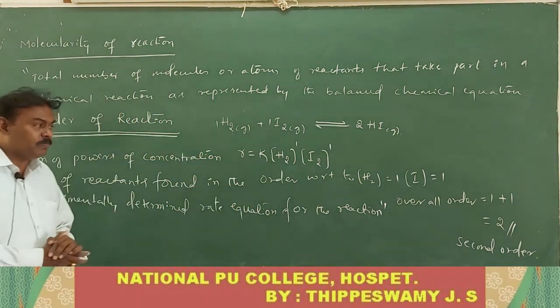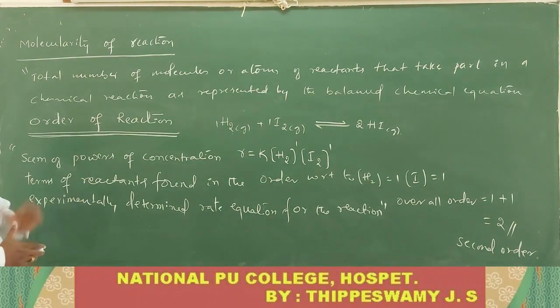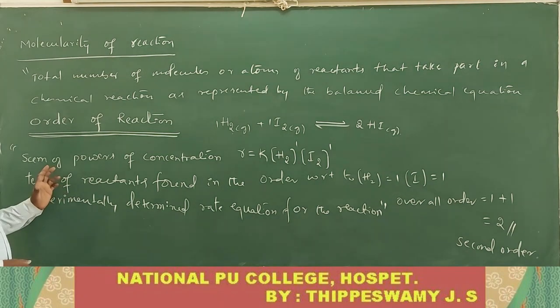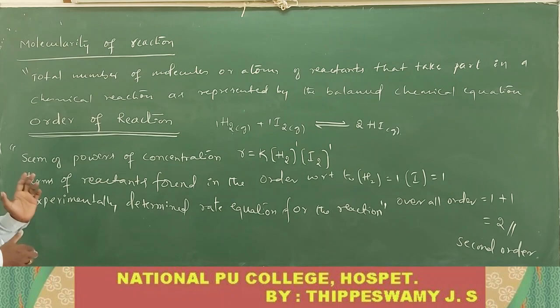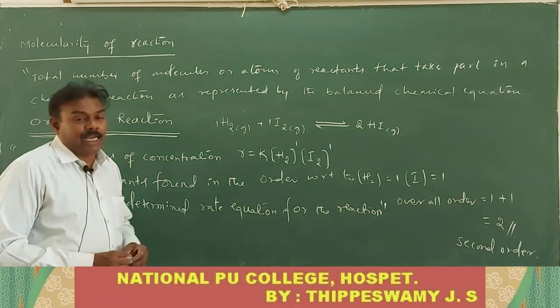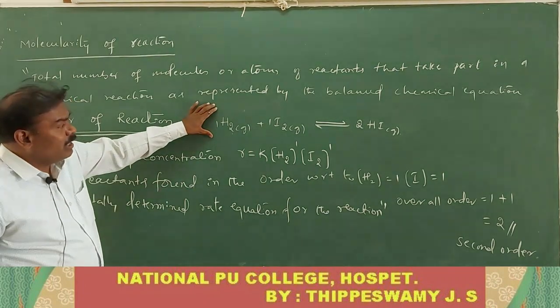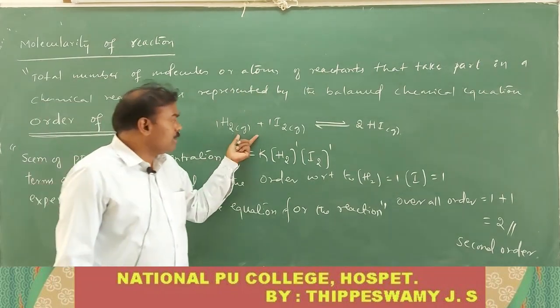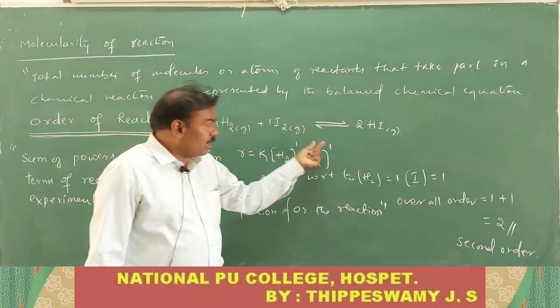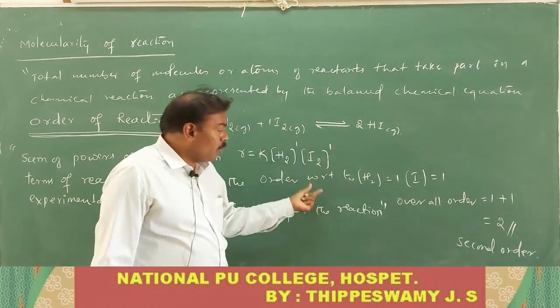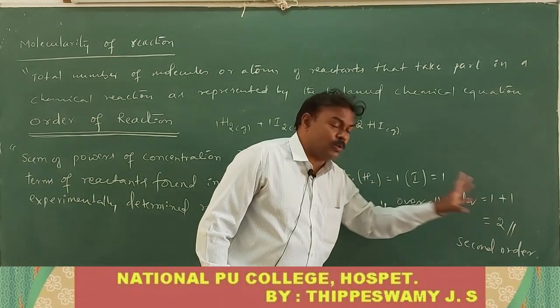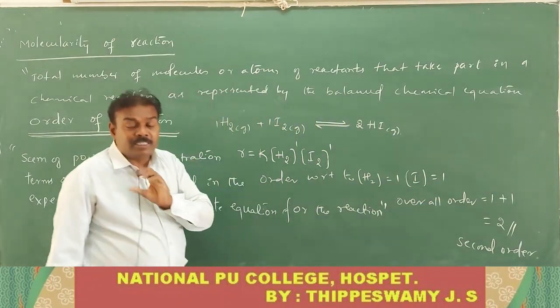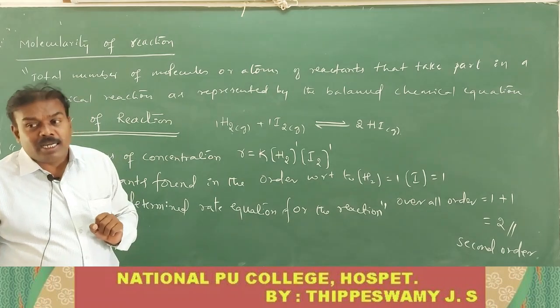Now the definition of the order of reaction is very, very important. Sum of the powers of the concentration terms of reactants found in the experimentally determined rate equation for the reaction is called the order of the reaction. For hydrogen plus iodine giving 2 moles of hydrogen iodide, the order with respect to hydrogen is 1 and with respect to iodine is 1. The overall order of reaction is 1 plus 1, equal to 2. The reaction is said to be second order, or second order kinetics.